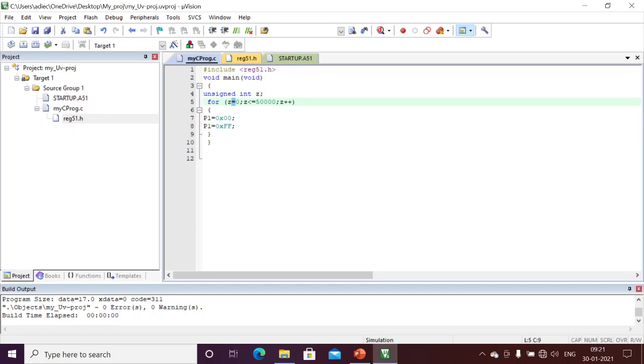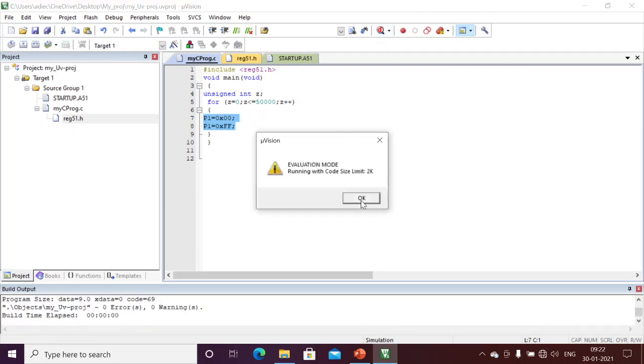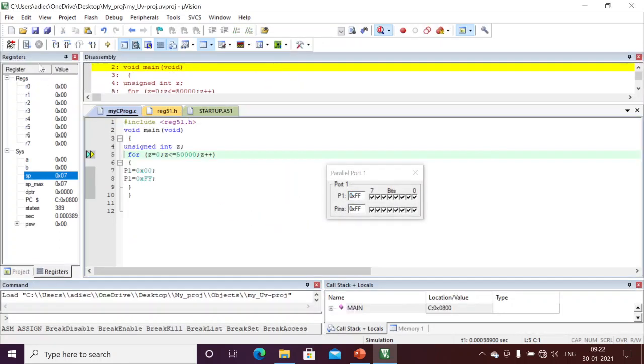This is my initialization. If you have many statements, there should be open and close braces. If you want to write your for loop for only one statement, there is no need for open and close braces. Here I am just compiling the program. There are no errors here. I have generated the executable, and I'm going to a debug session.